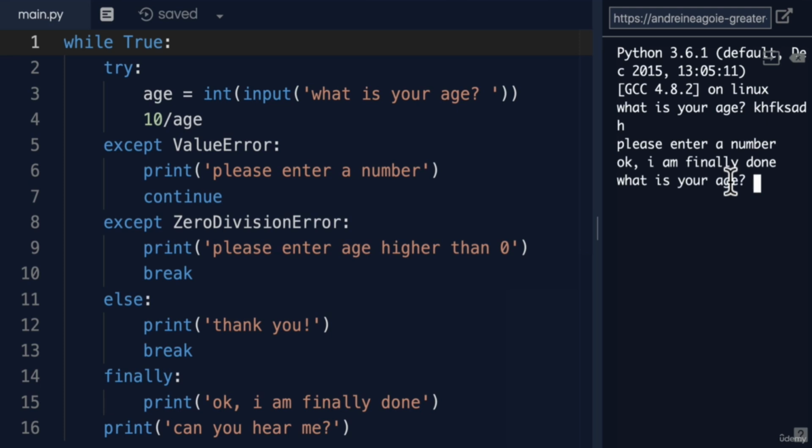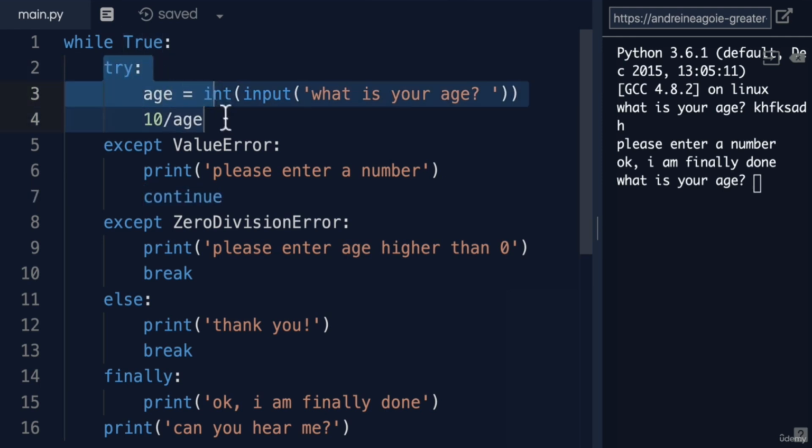So what happened here? Well, we tried this. We got an error, a value error. It says, hey, please enter a number. And then it's going to continue. Now continue, instead of break, doesn't break out of the while loop. Instead, it comes back to the top, so it's going to try this part again. What's your age? Okay, so what if we finally try to log in properly and give it, hey, we're 18.